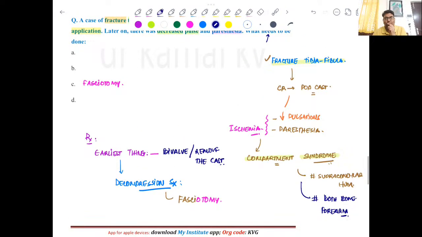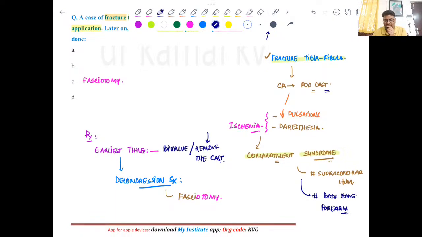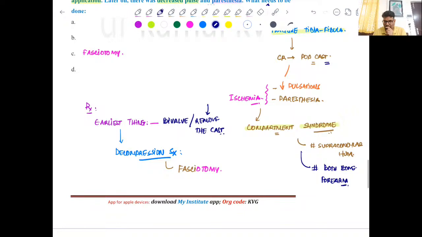And if the question is about the next step or what should be done now, then you should start with removing the cast, because that might be one aggravating factor for this complication. So the very first thing is to bivalve, or if you don't trust the cast, better remove it and leave it as such, or give a Kramer wire splint for splintage. If the question is about definitive treatment, then we go for fasciotomy.